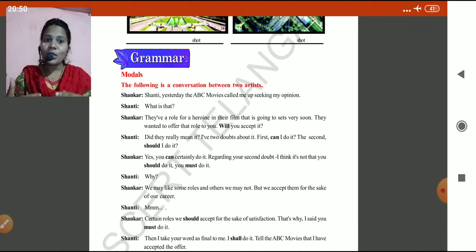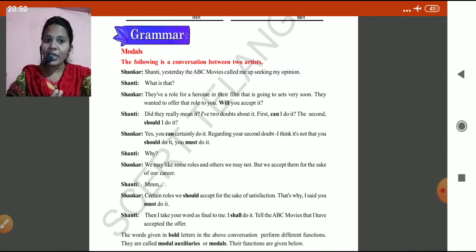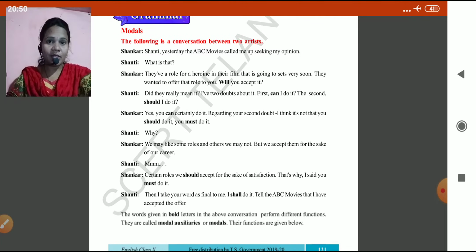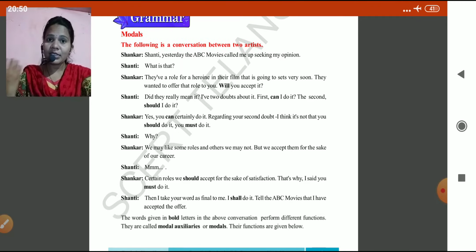Certain roles we should accept for the sake of satisfaction, and that's why I said you must do it. Shanti: Then I take your word as final. I shall do it. Tell the ABC movies that I have accepted the offer. Finally, at last, she accepted that role.